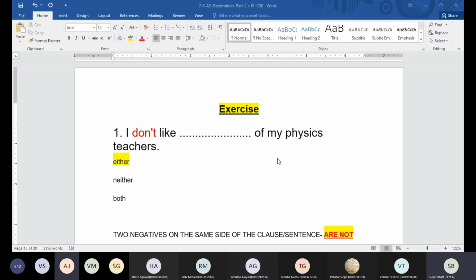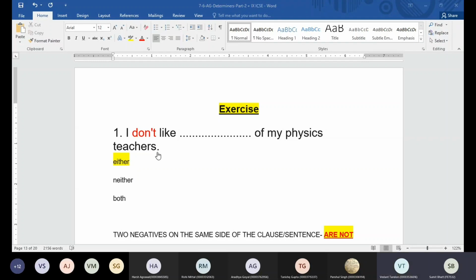Yes, both is called positive. Okay, if the sentence is positive, then in that case we can use neither also. If you use neither, then the sentence is going to become positive. Remember when you do the transformation of the sentence without changing the meaning of it? Sir, I am saying in that case only, I like neither of my physics teachers. In that case, yes, you can use neither. You can also use either. You can use both also.